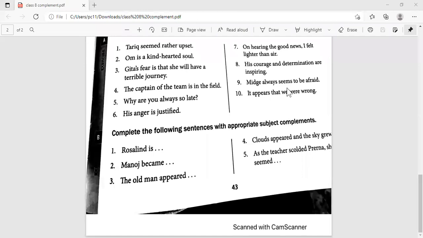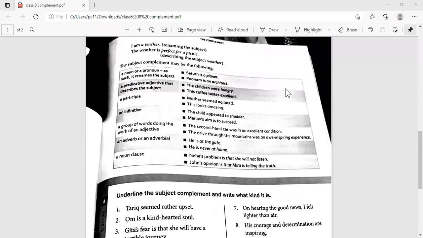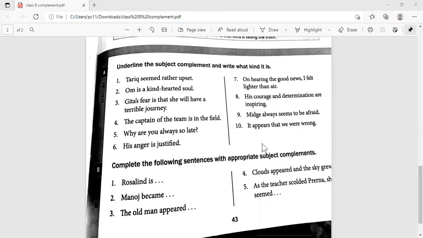So when we talk about the subject complement, what are we adding information to? We are adding information to the subject, right? And of course, what kinds of words can we use here? All these kinds of words, right? We should know what these words mean before we start off with our understanding of the complement. But right now, as I just told you, please just underline what the complement is. When I finish with the object complement, we'll come to what kind it is. Right now, I just want you to focus on the simplest thing.